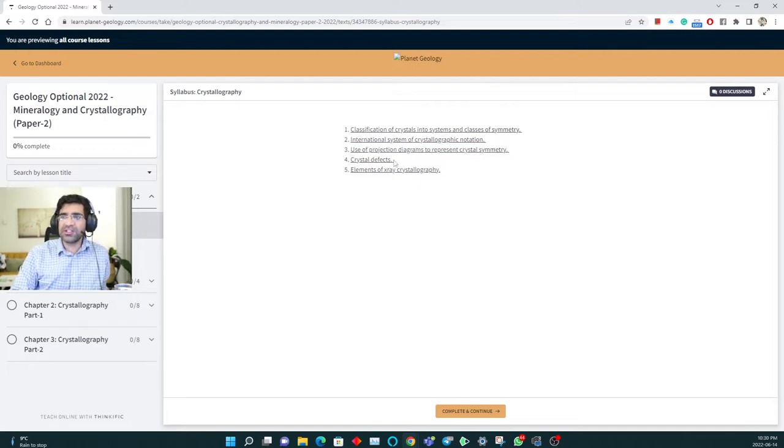Crystal defects. If you open your NCERT, you will find the answer to this one. With civil services preparation, you are in the habit of covering at least one NCERT in 1 or 2 days. This is just one part of one chapter. Crystal defects will be just one heading in one of the chapters in your NCERT. So I think you have remembered these terms: point defects, line defects. These kinds of topics are always there. So please focus on these also, because the number of questions that can be made from these is very limited.